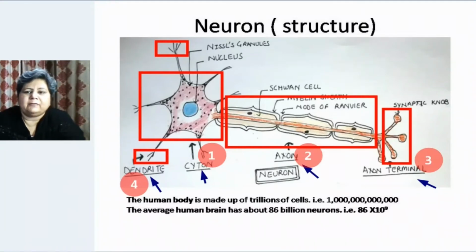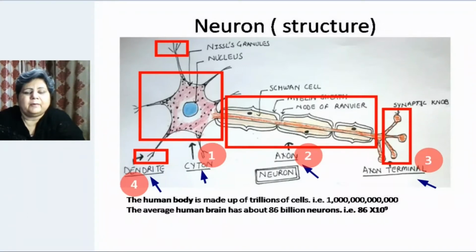That way it will make three parts, or we can say that it has four parts, that is cyton, which is the star shaped cell, a long thread like structure arising from cyton, that is called axon, and axon ends in the terminal which forms the synaptic knob, that is called the axon terminal. Not only one long thread, there are certain other thread like structures arising from the sides of the cyton. These are called the dendrites.